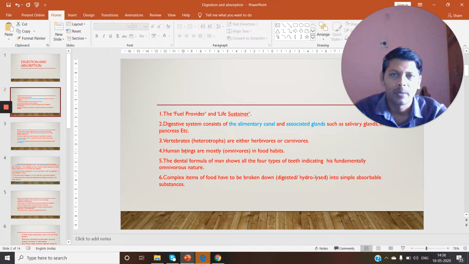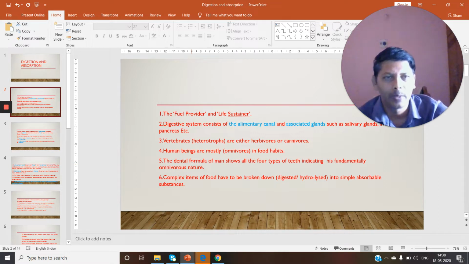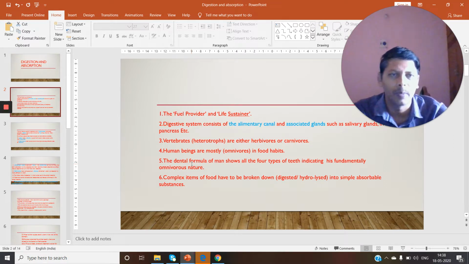The next point: human beings are mostly omnivores in food habits. We take all types of food, both plant and animal food. The dental formula of man shows all 4 types of teeth, indicating his fundamentally omnivorous nature. The dental formula of adult human beings is 2/2, 1/1, 2/2, 3/3. We have 4 types of teeth: incisors, canines, premolars, molars. That indicates our omnivorous nature.